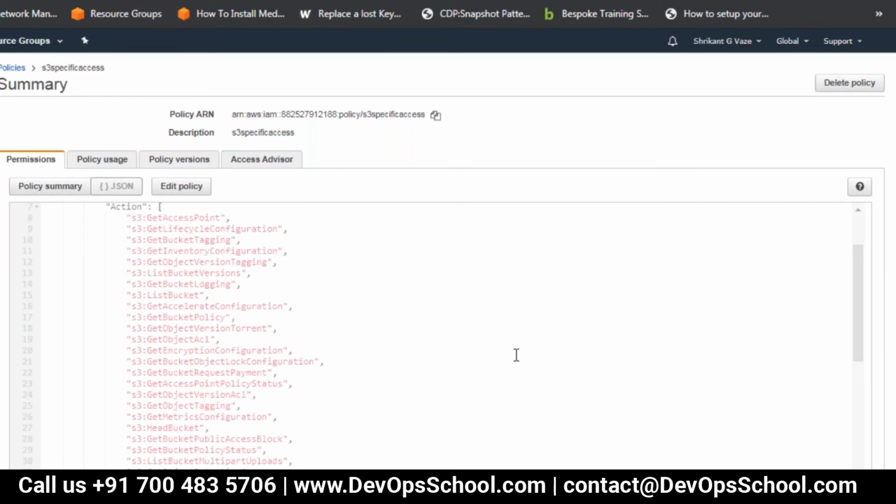So you can go to any granular level in terms of giving access. It's not that you need to give all access. It depends upon at what granular level you want to go. There are some predefined policies which you can use. Those are coming from AWS. Otherwise, you can create your own custom policies.